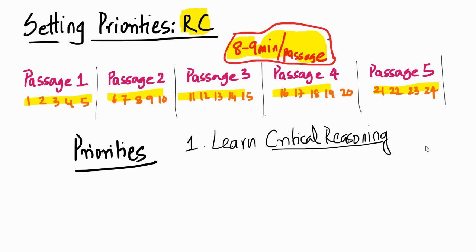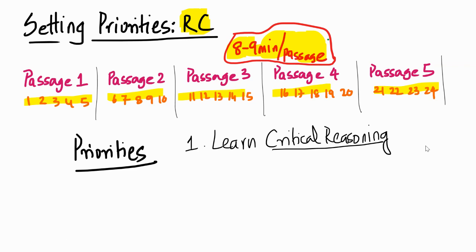This sentence is a detail that the author has used to support a main claim the author is making. I can identify whether a sentence is a statement of fact or a statement of opinion. So I'm saying learn critical reasoning not from the perspective of solving a question on critical reasoning, but in general, learning critical reasoning is a good thing.